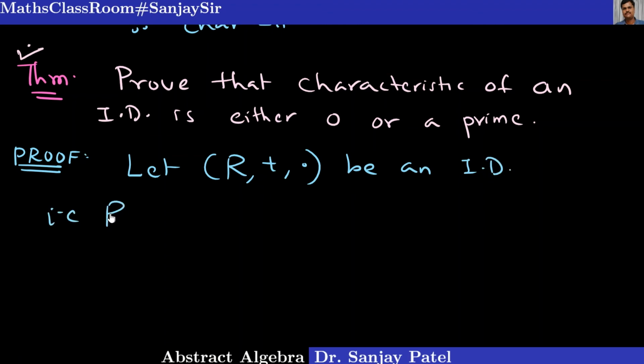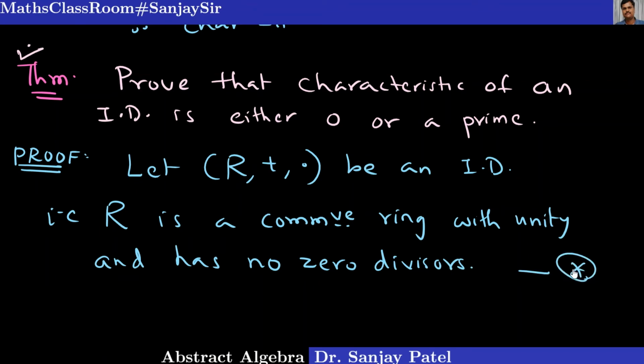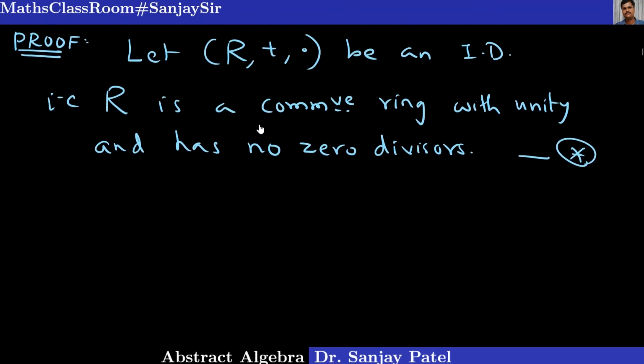That is, R is a commutative ring with unity and has no zero divisors, means it is a ring without zero divisors. So this is just for the reference. Our aim is to prove the characteristic of this ring is either 0 or a prime number.